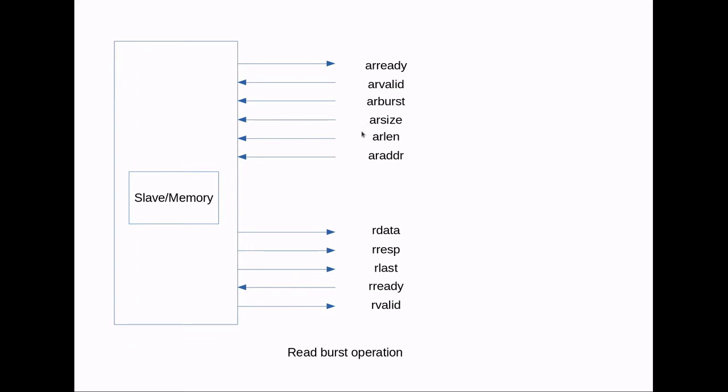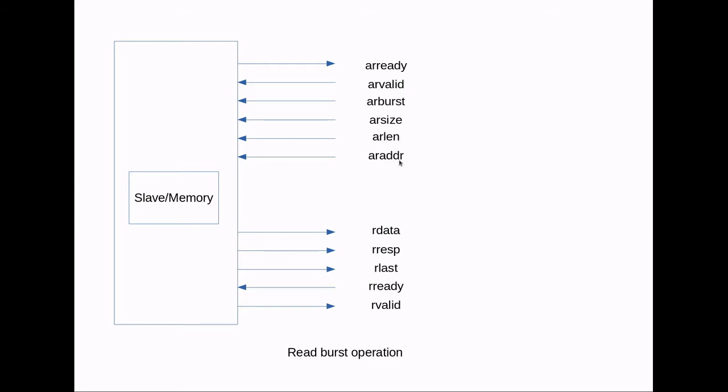Now we can see the names of all the signals. In the read address channel we use AR ready and AR valid, these two signals used for the handshaking mechanism. After that, AR burst, AR size, AR length and AR address. What is AR address? It will give the address location. What is AR burst? It will tell the type of burst. There are three types of burst: fixed, increment and wrapping. AR size is the size of the transfer, and AR length is the length of the transfer.